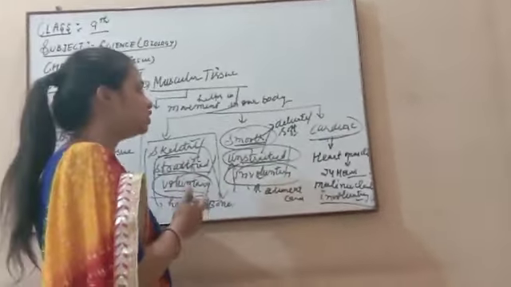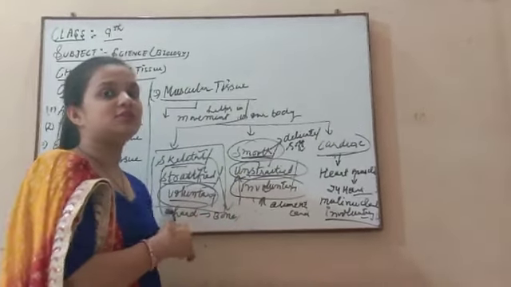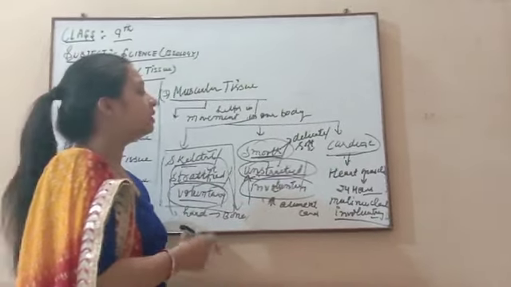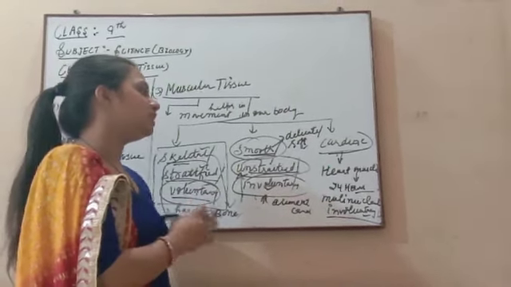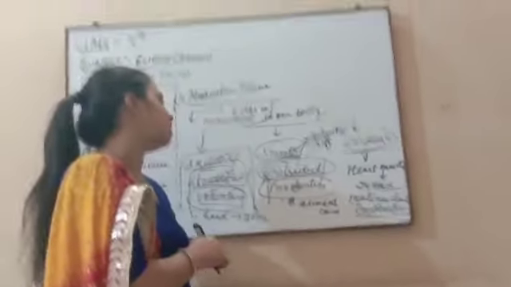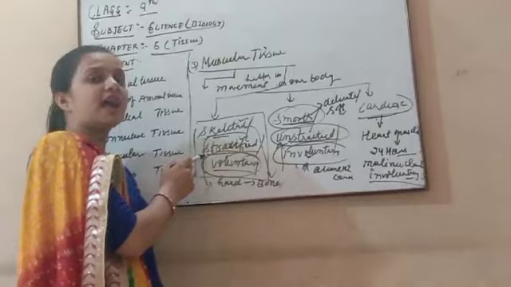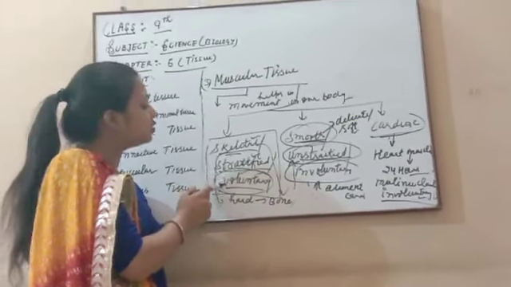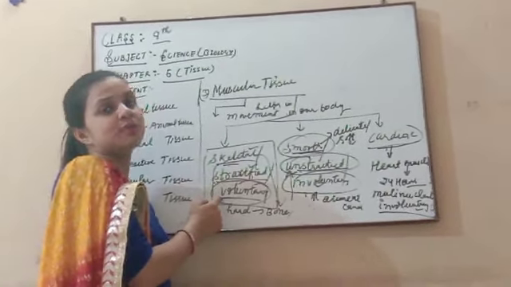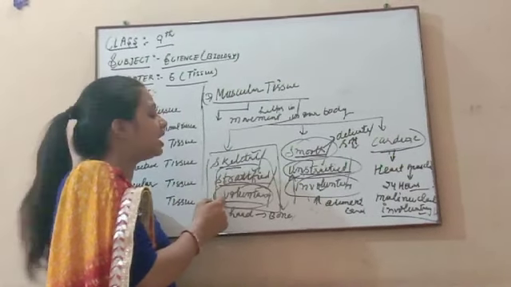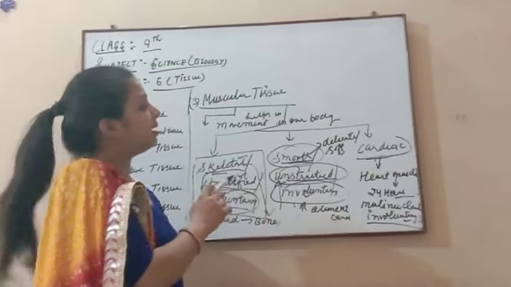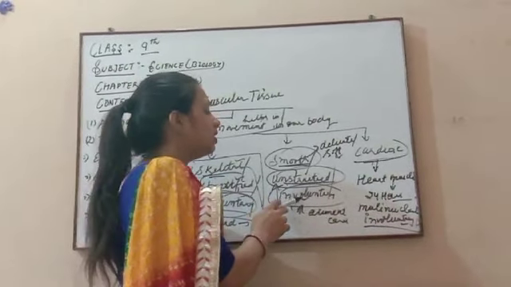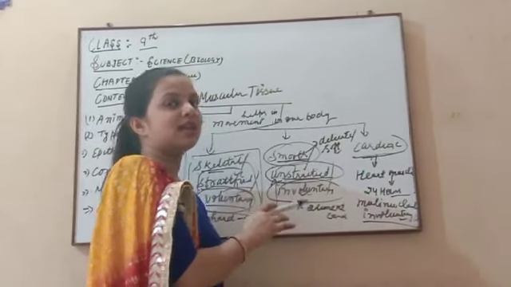On the basis of shape, structure, and the function they perform, they are of three main types: skeletal, striated, voluntary; second, smooth, unstriated, involuntary; and third, cardiac. Skeletal is attached to the hard parts of our body. Striated means light and dark striations are present in the muscular tissue. Voluntary means dependent on our willpower. If we want to move any part of our body, it moves; if we don't want to move it, it need not move. But smooth muscle is not dependent on our willpower, like all the delicate organs.